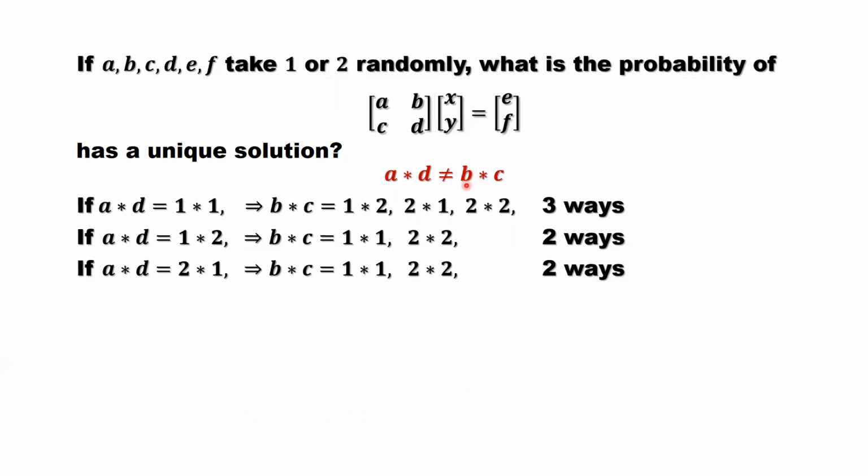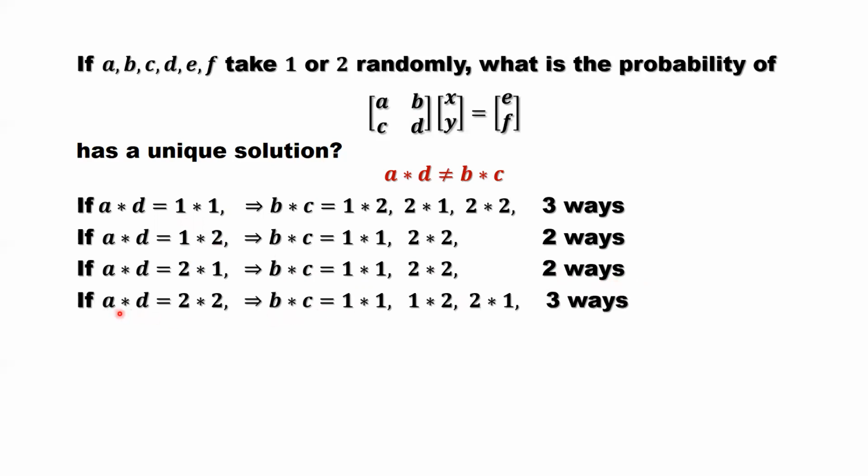Consider the third situation. AD equals 2 times 1. 2 times 1 and 1 times 2, that's symmetric. So here we have the same situation, two ways. Last situation, A times D equals 2 times 2. You have the first three situations here: 1 times 1, 1 times 2, 2 times 1, because 2 times 2 is 4. Now those products are not equal to 4. So we have three ways here.